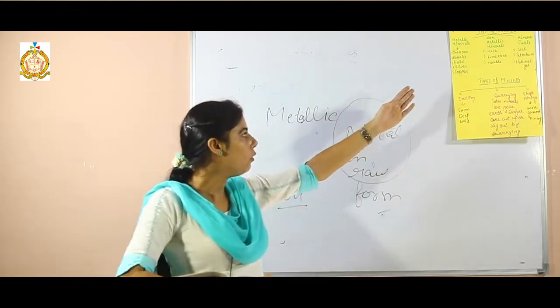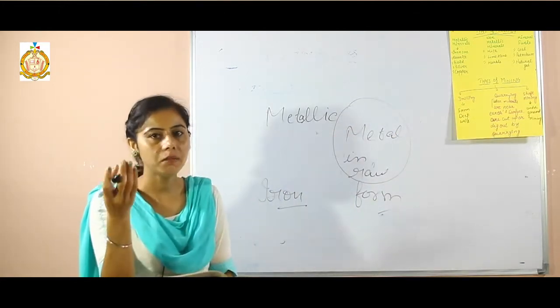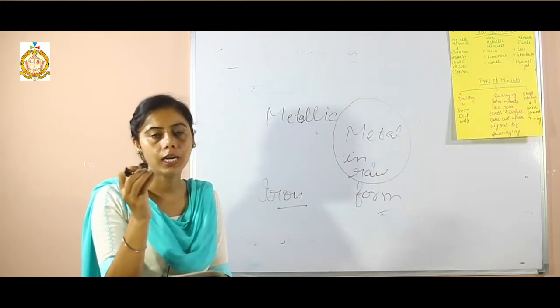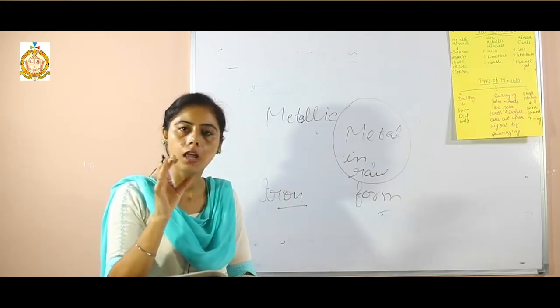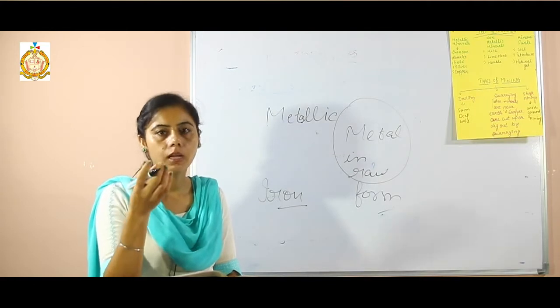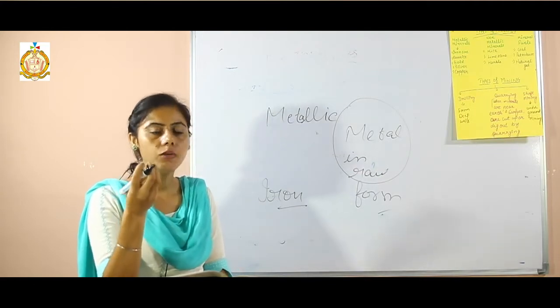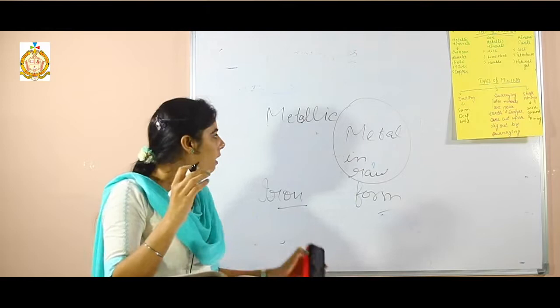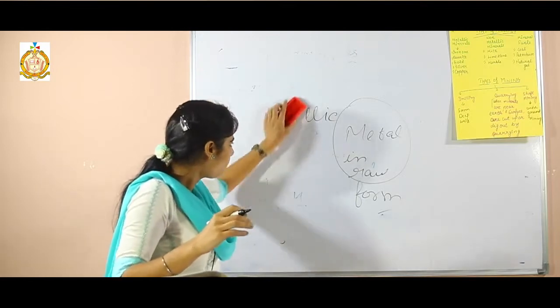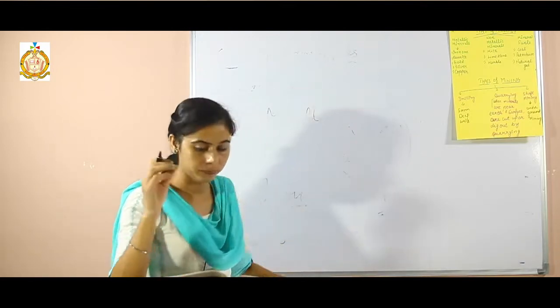The second kind is non-metallic minerals. Non-metallic minerals are those minerals which don't contain any metal in a raw form, like marble and limestone. Metallic minerals are further divided into two categories.